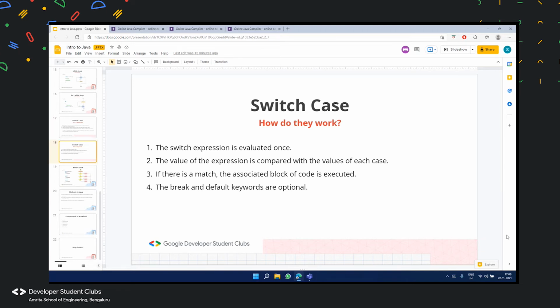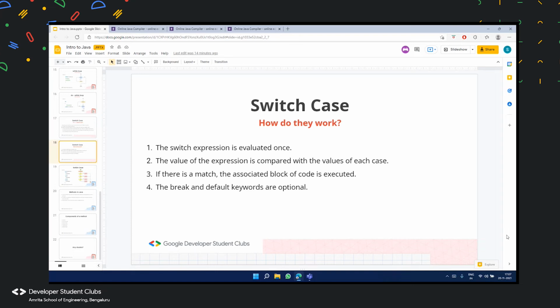The second point is the value of the expression is compared with the values in each case. And third is if there is a match, the associated block of code is executed. So the second and third points are fairly easy to understand. They're just saying that if the user gives an input, it's going to go through all the cases that are present in the switch case statement, and compare the values of each case, right?